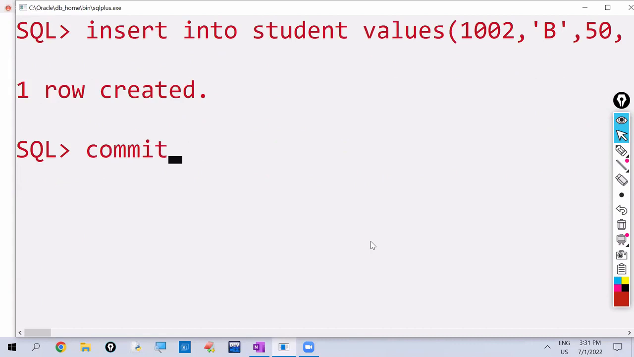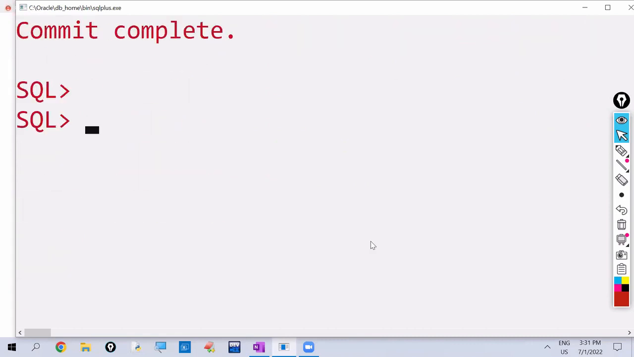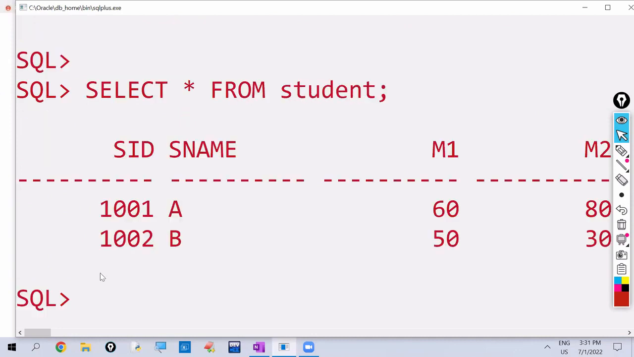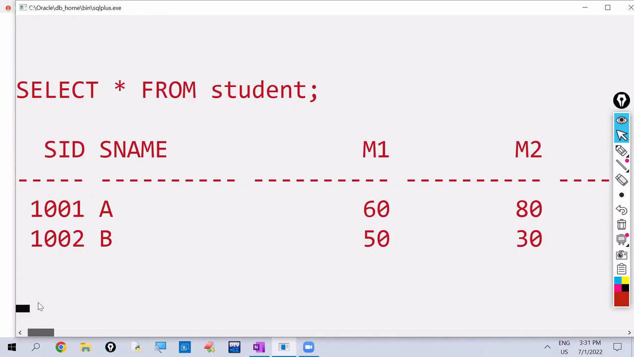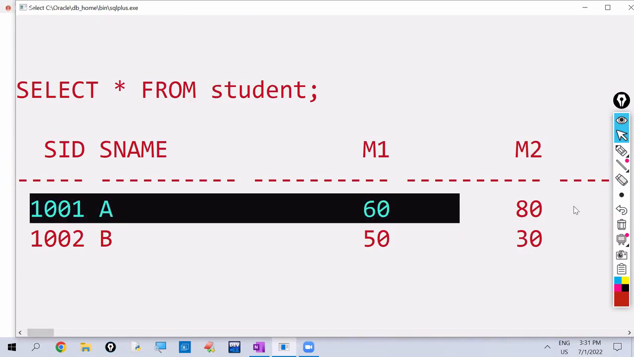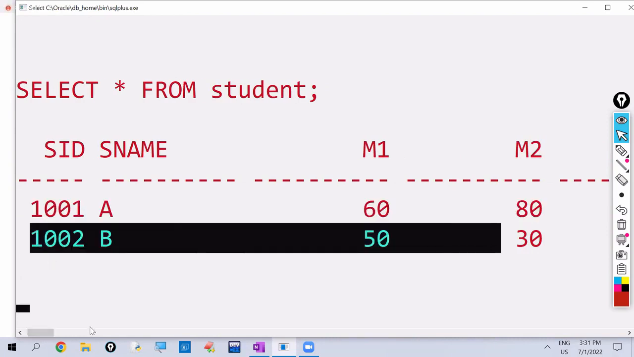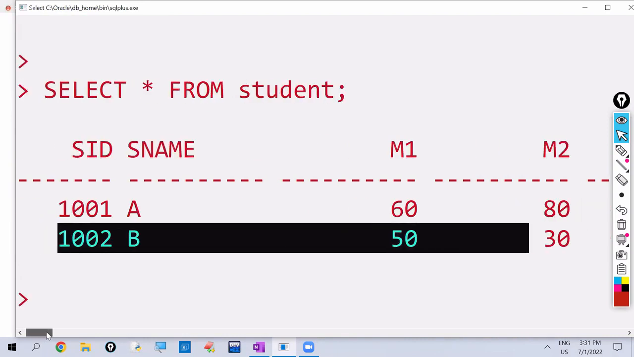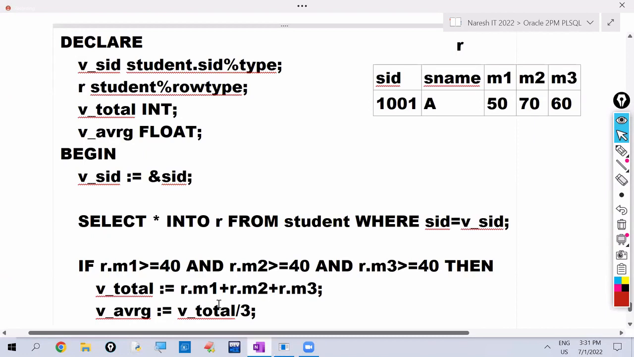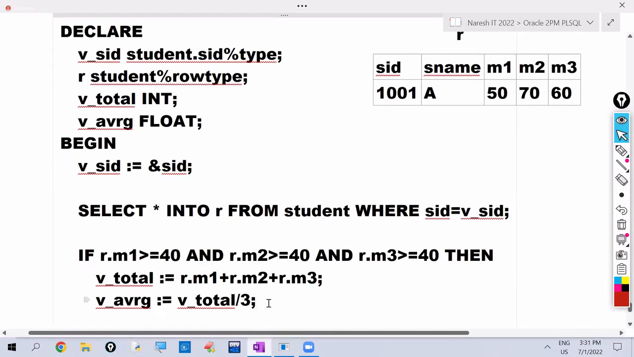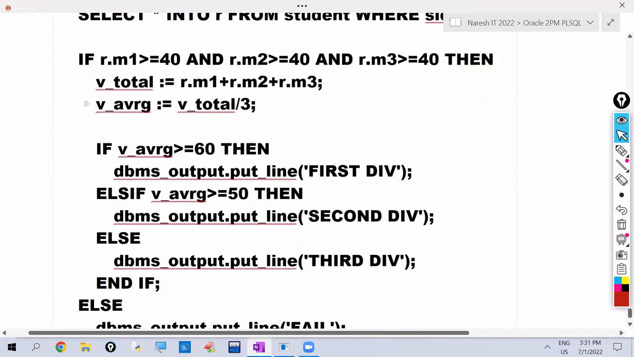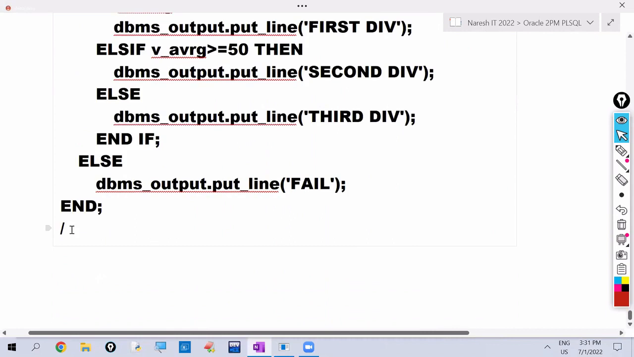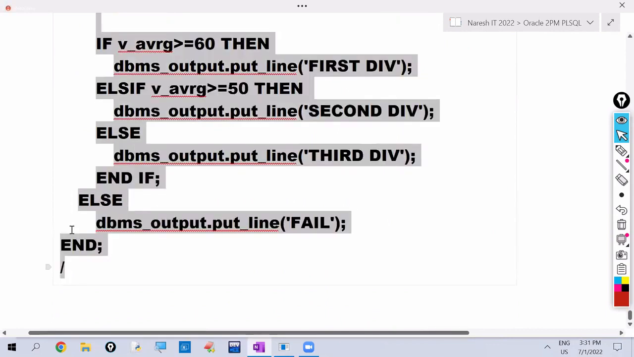To save this data, commit. Open and see the table data, select star from student. Okay, so here the data table is ready now. 1001 student marks, 1002 student marks. Okay, now our requirement is we want to find total, average, and result of the student. So this is the program we have just written. This program I'm copying.